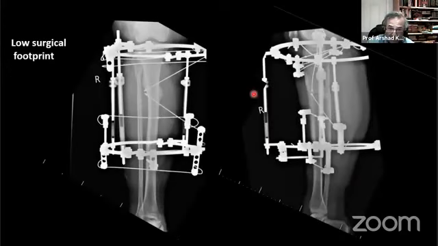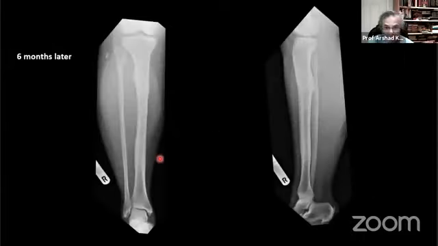And look, that is the sum total. We have used 1, 2, 3, 4, 5, 6 screws, a plate spanning, a couple of plates on the outside and 6 locking screws to treat this fracture. So we have a very low surgical footprint, and that's her at 6 months.